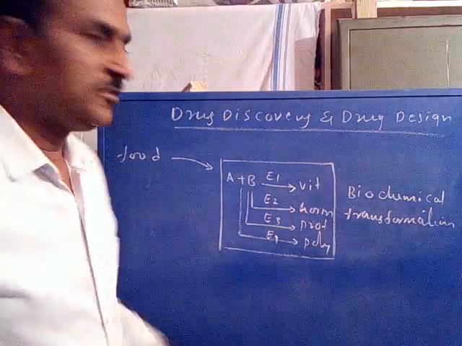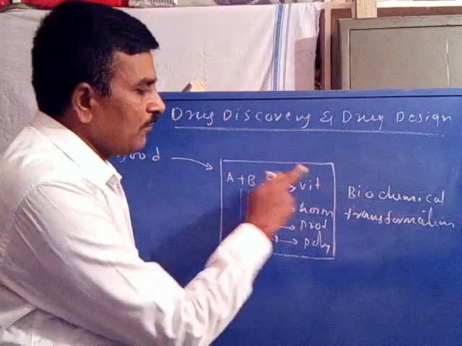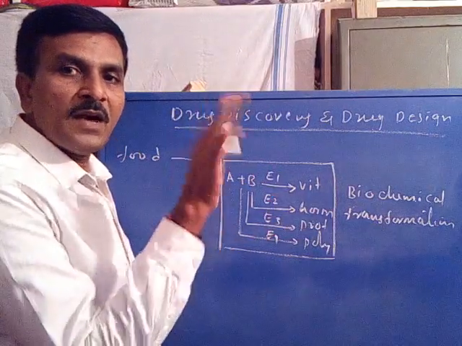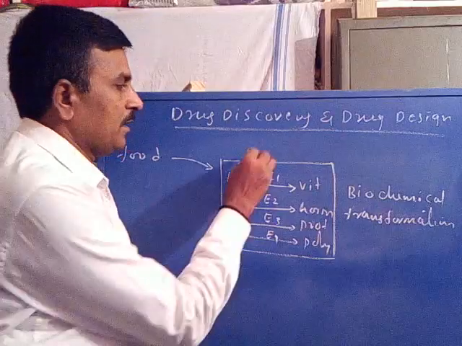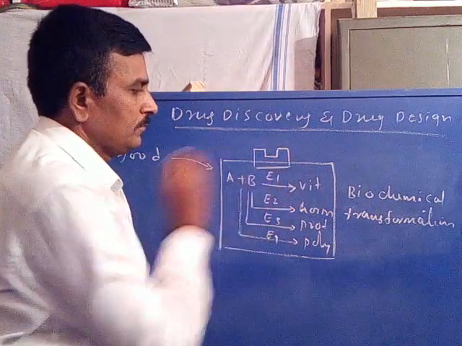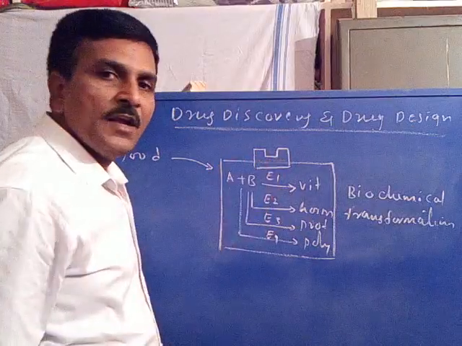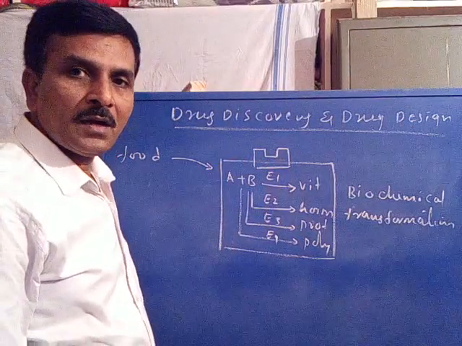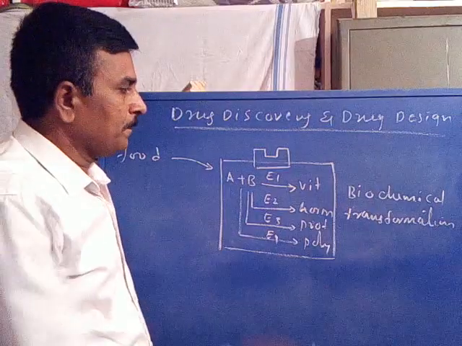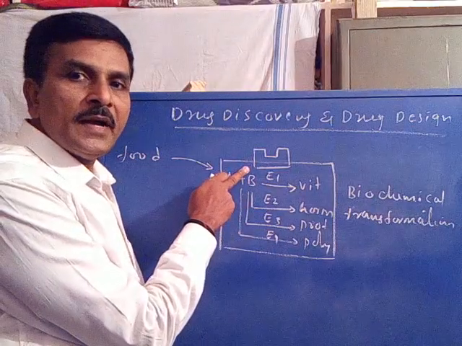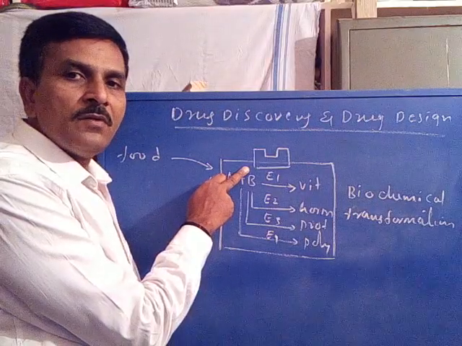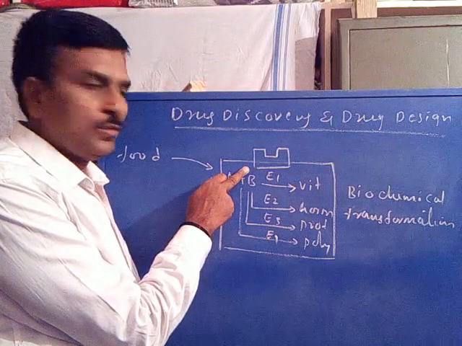So every biochemical transformation is under the control of a receptor. A receptor is a highly specific area present on a cell surface with appropriate functional groups.